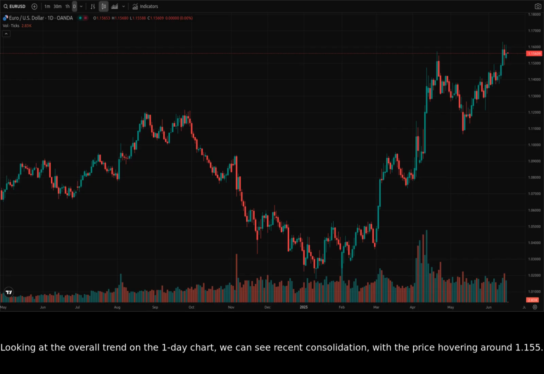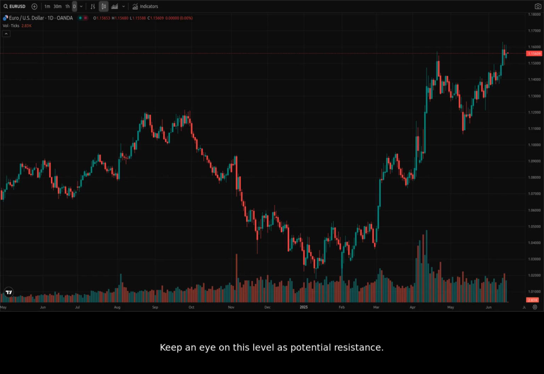Looking at the overall trend on the one-day chart, we can see recent consolidation, with the price hovering around 1.155. We can see the price recently failing to hold above 1.16, a level mentioned in recent news. Keep an eye on this level as potential resistance. If we can break above this level, the 1.20 target becomes more likely.